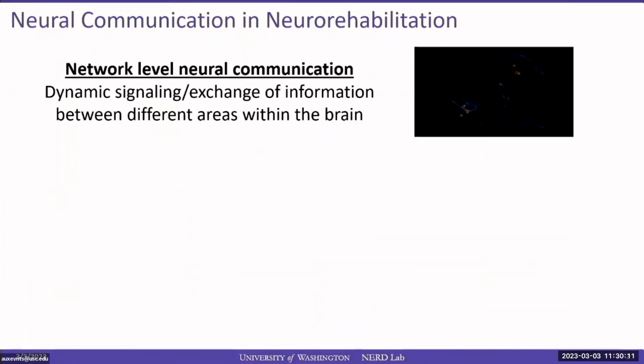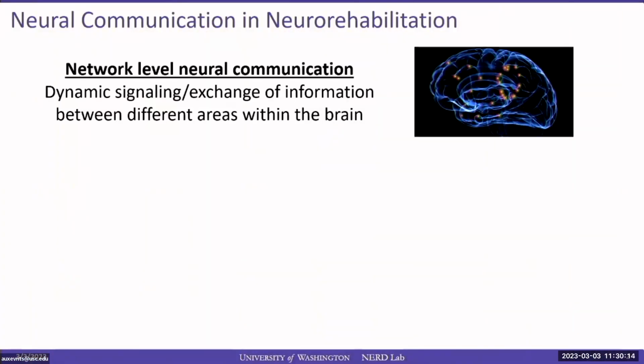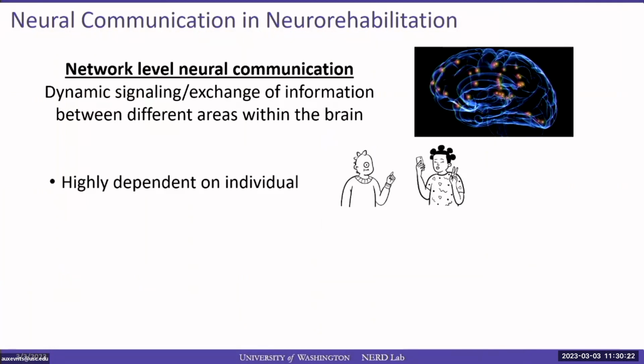Let me first start with some basic definitions. Network-level neural communication can be defined as the dynamic signaling or exchange of information between different areas within the brain. And it is fair to assume that this is highly individual. So for example, two people, even if they perform the same cognitive task, will likely not show the same pattern of communication.